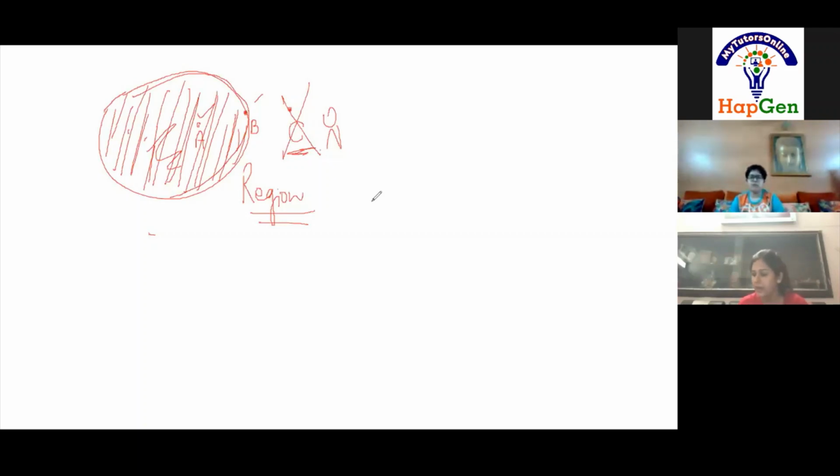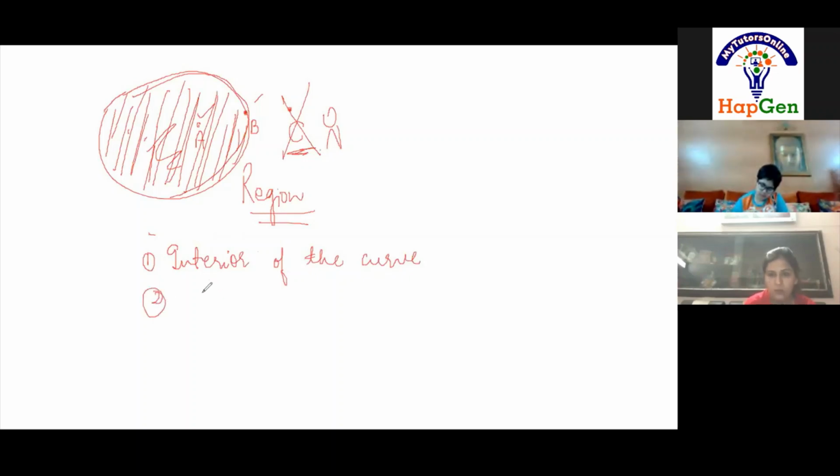So quickly write down, we were doing closed curves. Write down in closed curve only. In a closed curve, there are 3 parts. First is the interior of the curve.